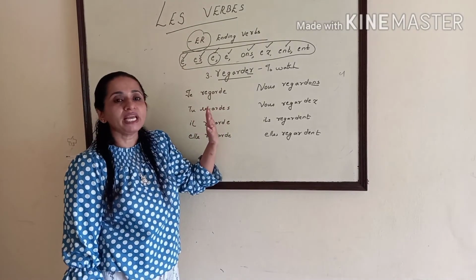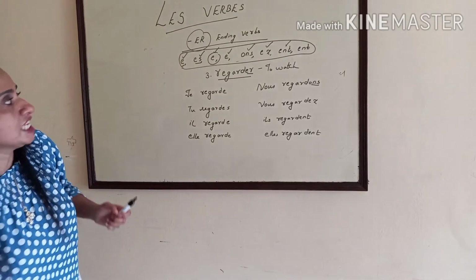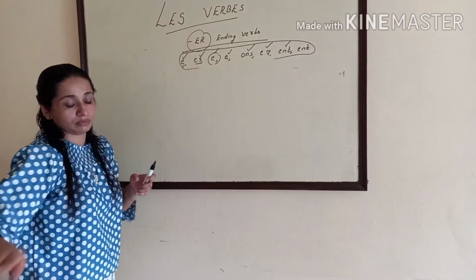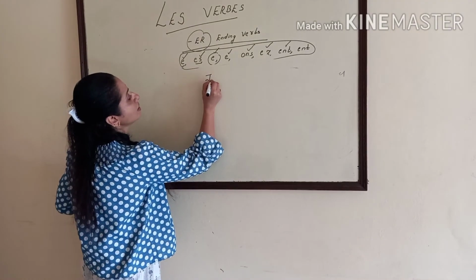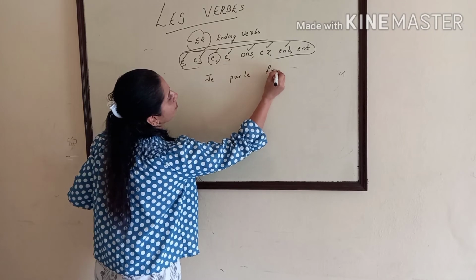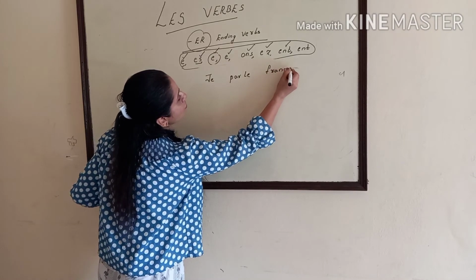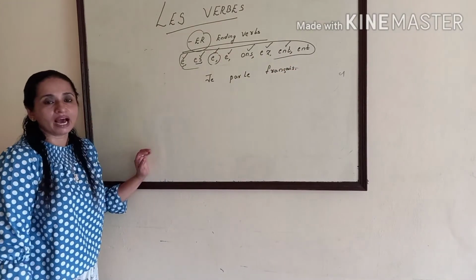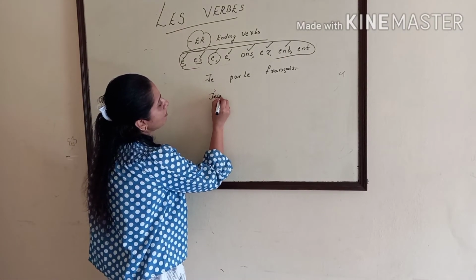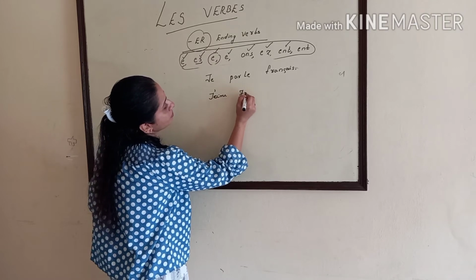So how will you say I speak French? Je parle français. I love French, I like French: j'aime le français.